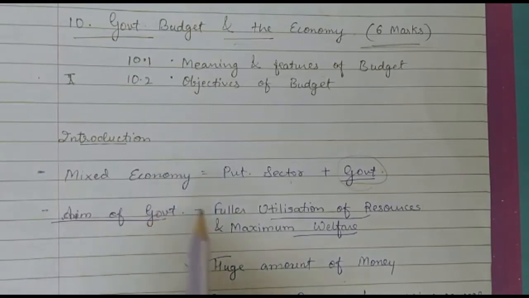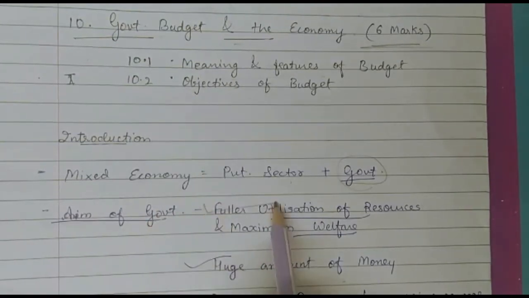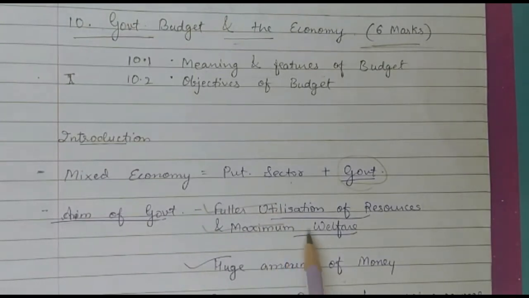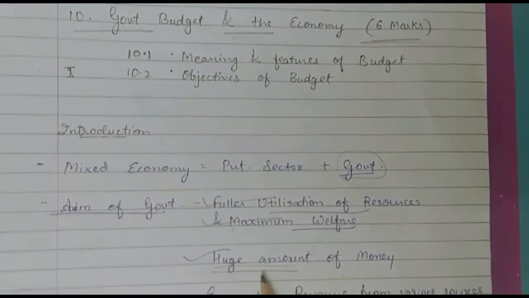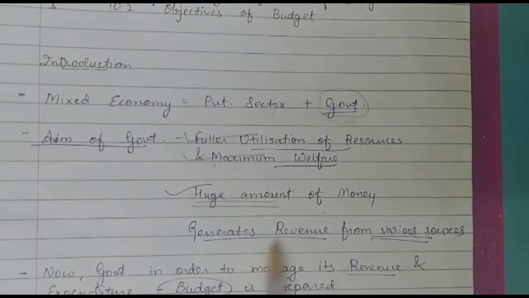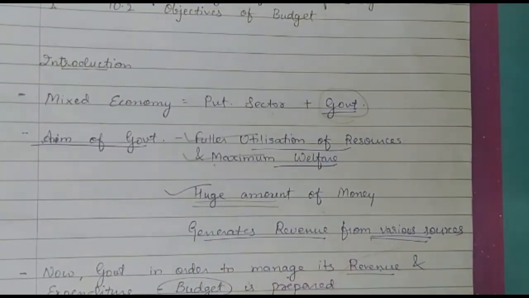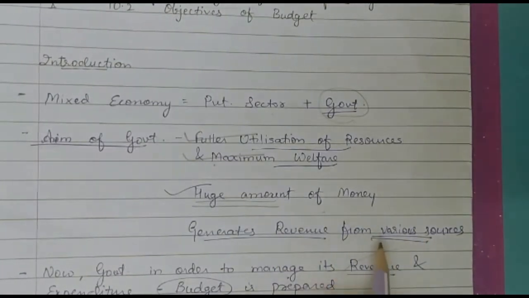What is the main aim of government? The main aim of government is to use the resources to the maximum and provide maximum welfare to the citizens. To do this requires a huge amount of money. Now, from where is the money going to come? The government has to generate revenue from various sources. There are various sources from where the government can generate revenue. We are going to discuss all the sources in detail in the upcoming topics.